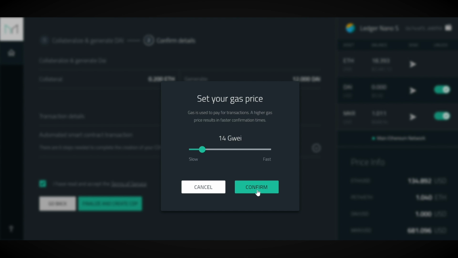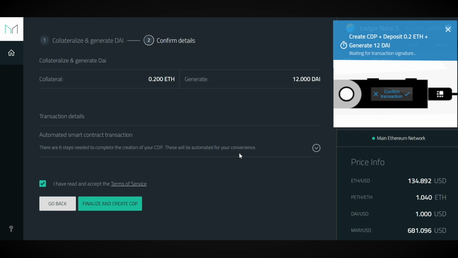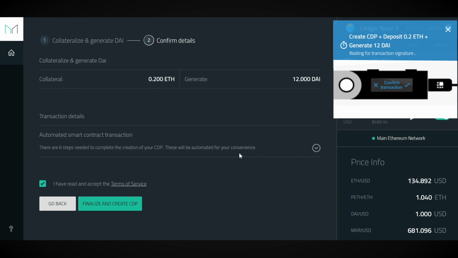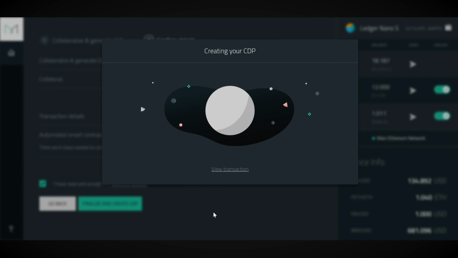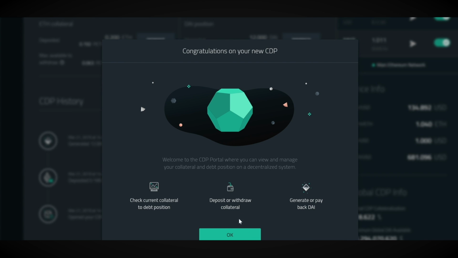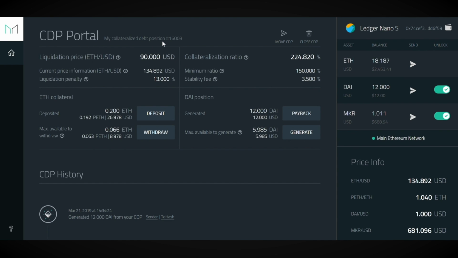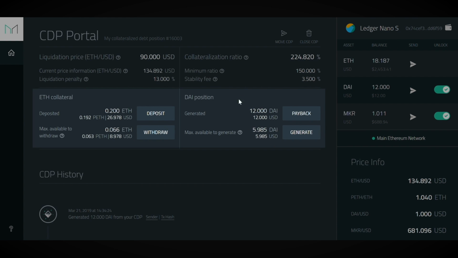Once set, click Confirm. If you're on a ledger like me, you'll need to confirm each transaction on your ledger. Now it is creating your CDP. Once completed, you are greeted with a success screen. Click OK, and you are taken to your new CDP portal. This shows you the details of your CDP again, but now you have your ETH collateral as well as your Dai position.